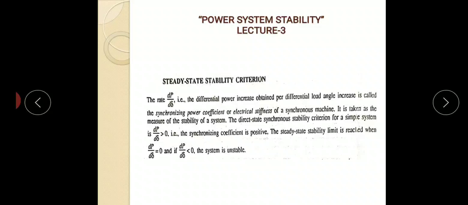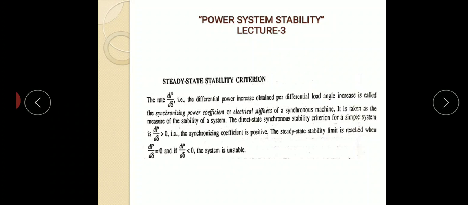Here there are some assumptions. Number one, generators are represented by constant impedances in series with the no load voltages. Number two, the mechanical power input is constant. Very important, the mechanical power input is constant. Number three, damping is negligible. Next, load angle variations are small. Speed variations are negligible.